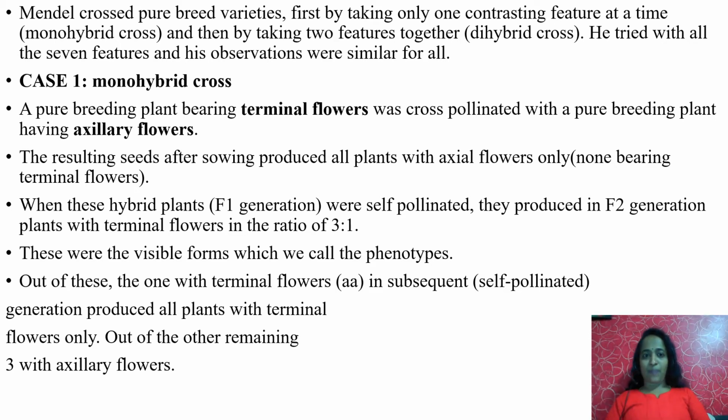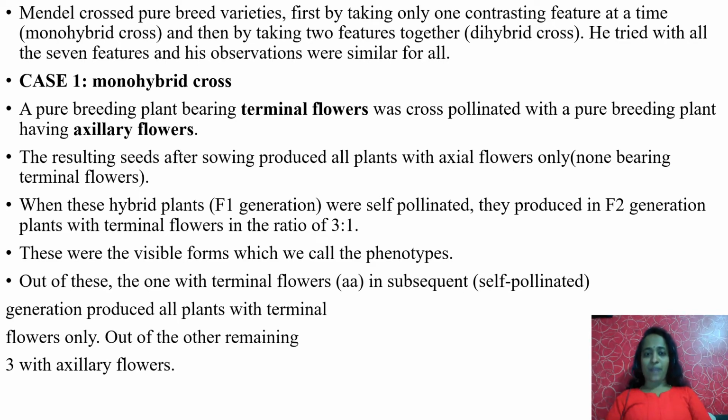The first formed offsprings are called the F1 generation. The second formed offsprings are called the F2 generation. F1 means first filial generation, F2 means second filial generation.